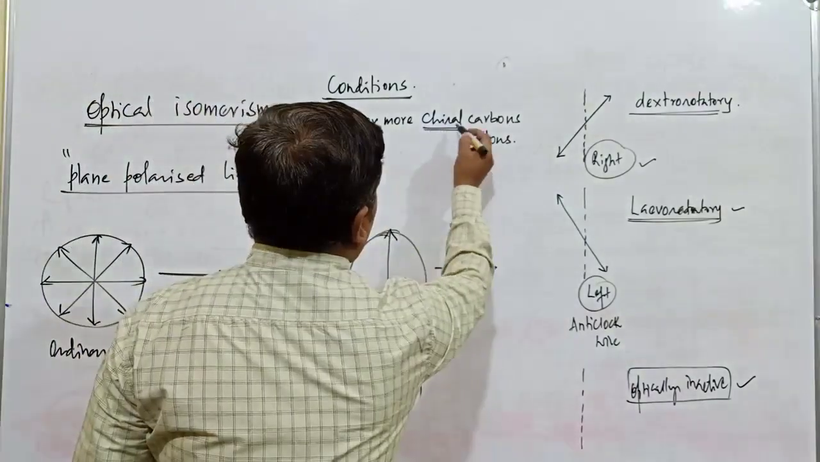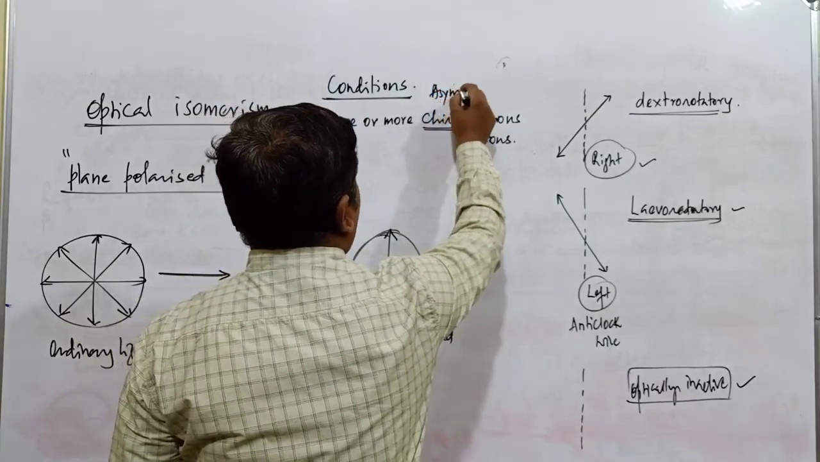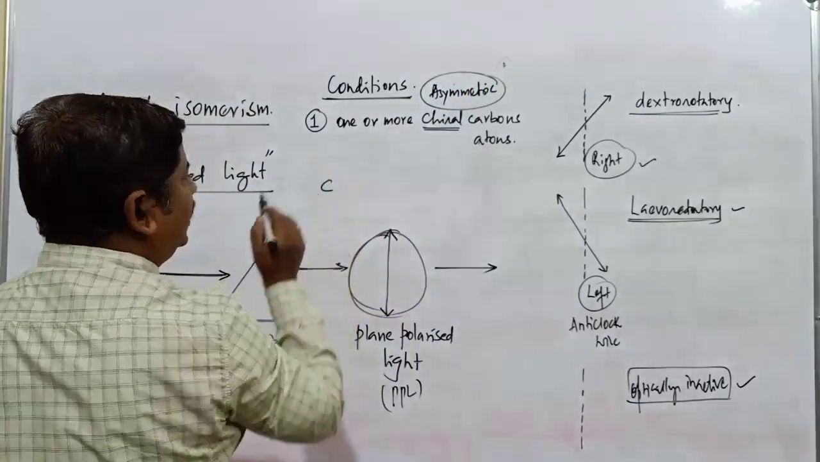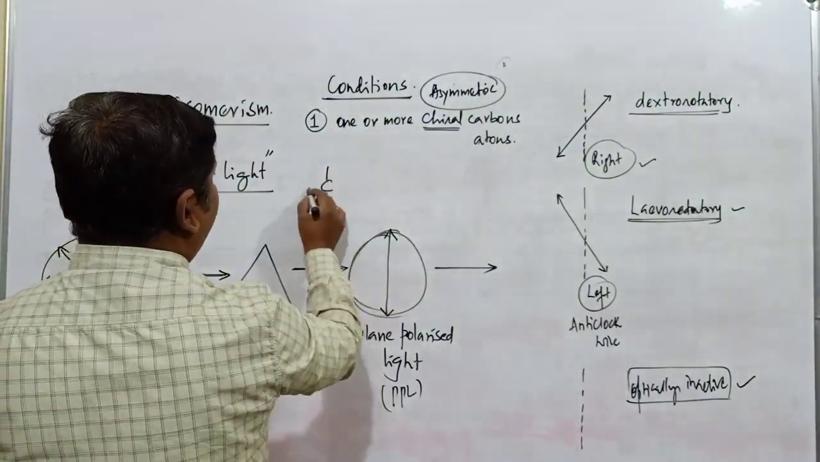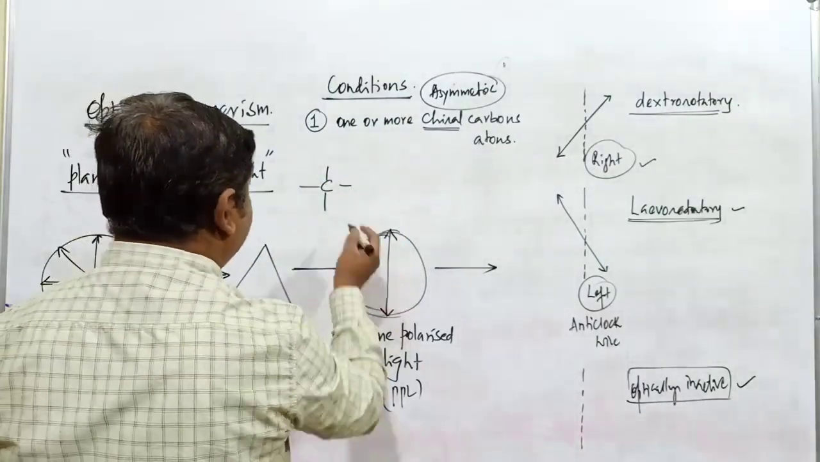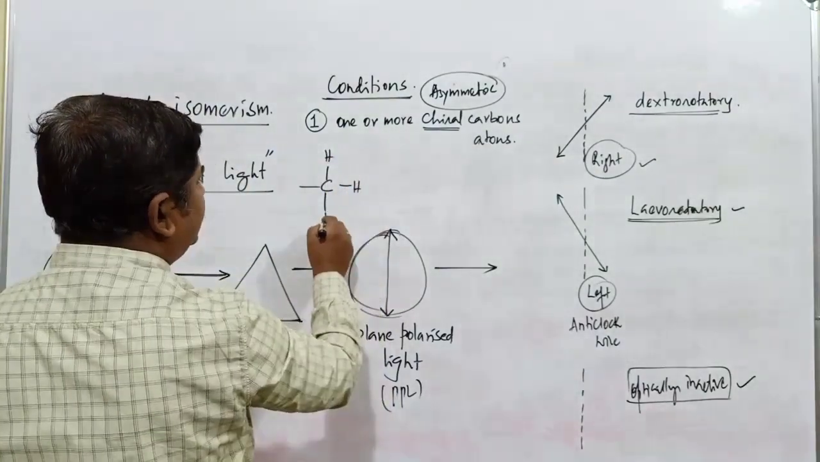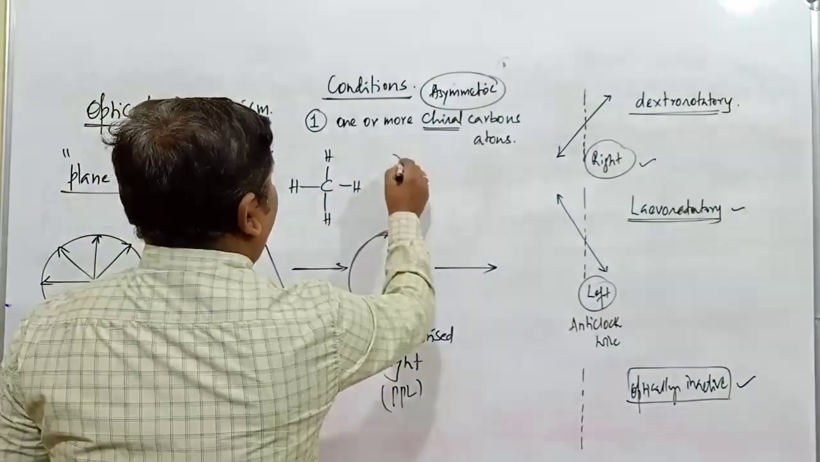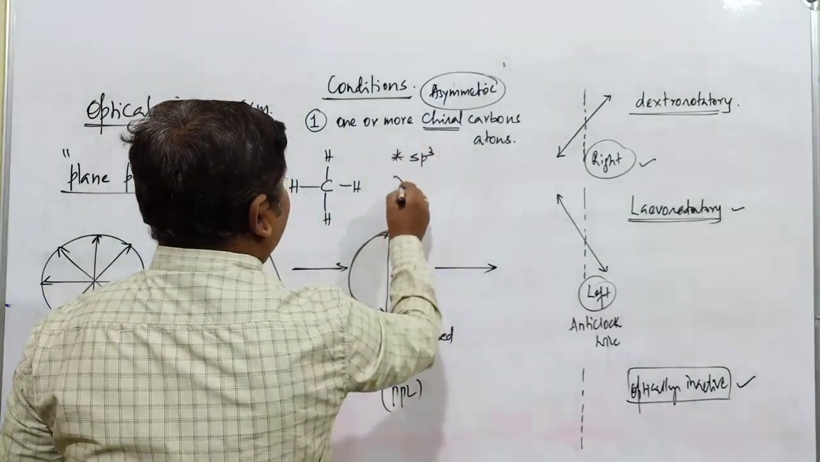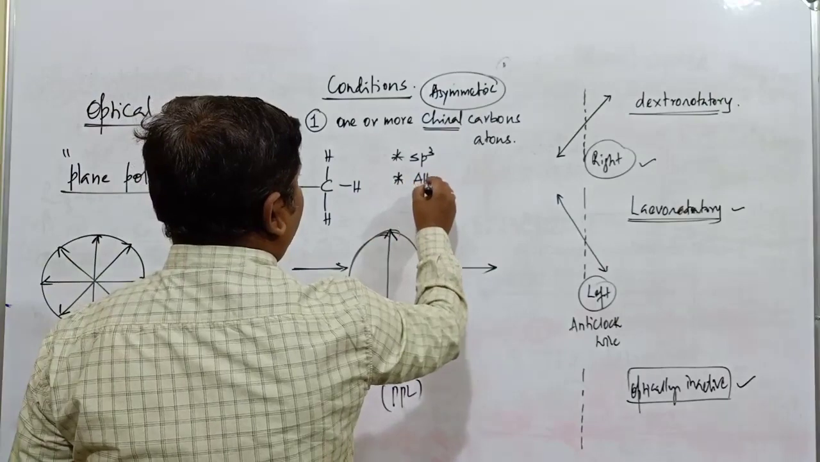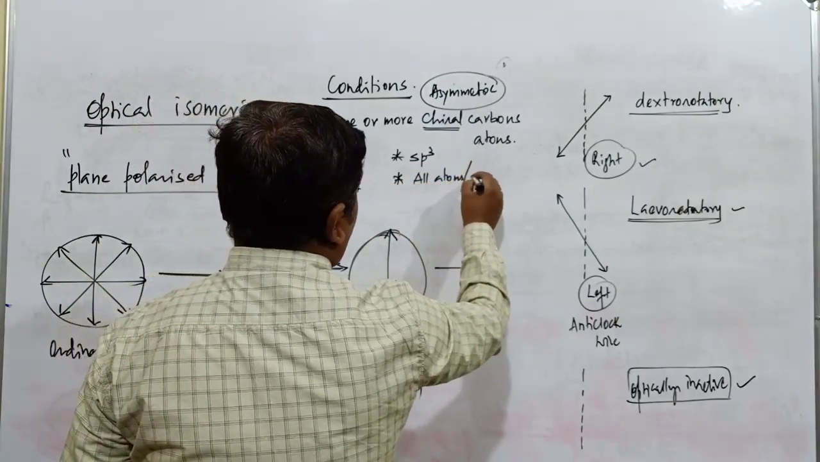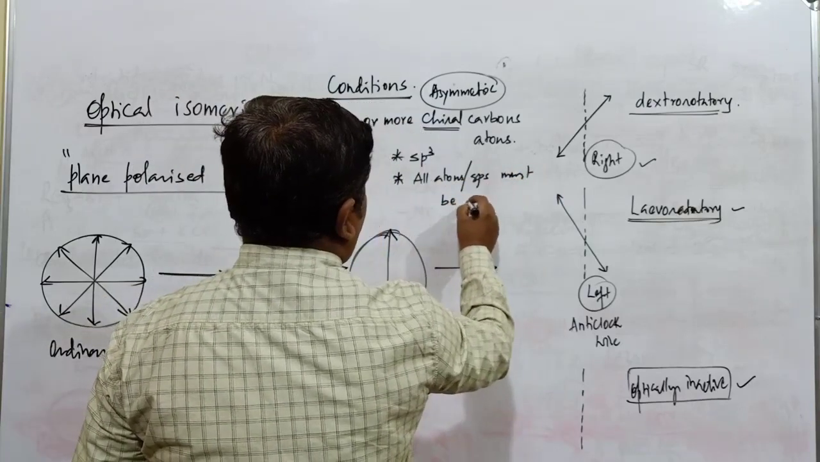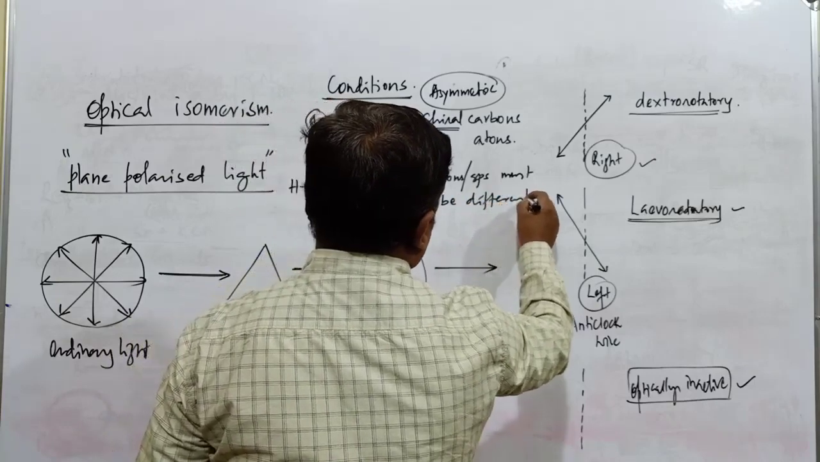One or more chiral carbon atoms. Chiral is also called an asymmetric carbon atom. What is the meaning of chiral or asymmetric carbon atom? Suppose this is a carbon atom. It is bonded to four different types of groups or atoms. This is hydrogen, hydrogen, hydrogen, hydrogen, for a primitive organic compound, methane. So the carbon must be sp3 hybridized, and the second condition is that all atoms or groups attached to the carbon atom must be different. That is a condition to exhibit optical activity.